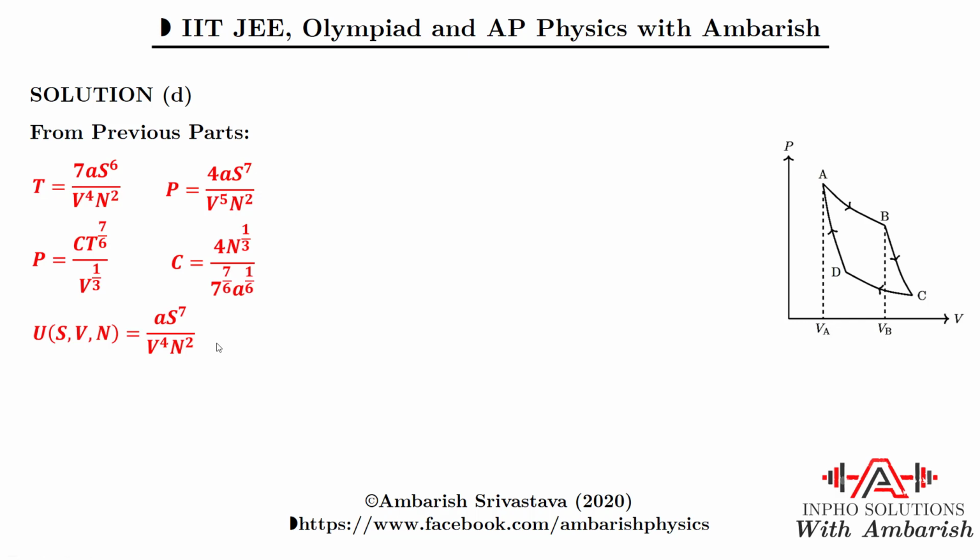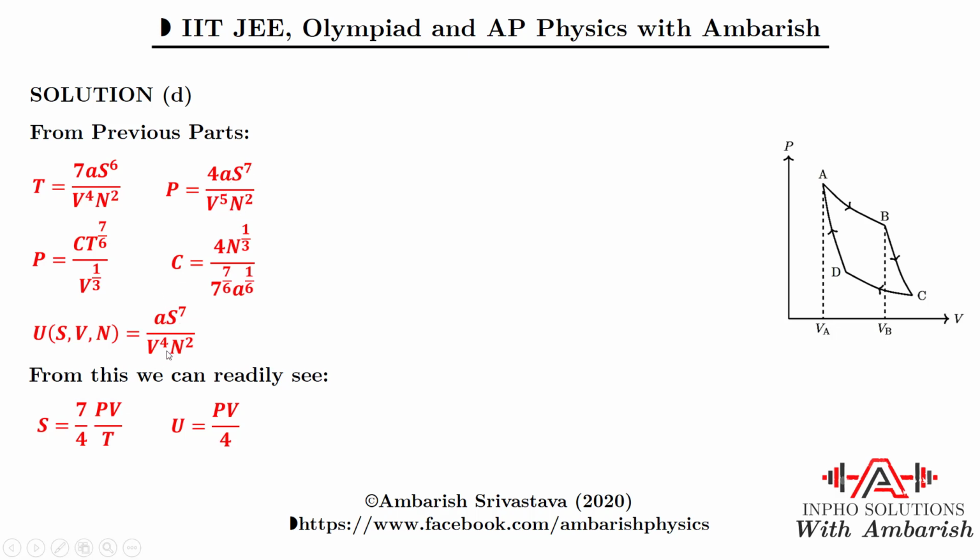From this we can infer that S is 7/4 PV by T. How can we get this? We just divide this pressure by this T. Here there is S to the power 7 and S to the power 6, so you'll just get one S, and P by T. You simplify that and you get S is 7/4 PV by T. Similarly, you can see that the internal energy can be written as U is equal to PV by 4. Take one V over there, and the rest of the expression is similar to the internal energy, right?